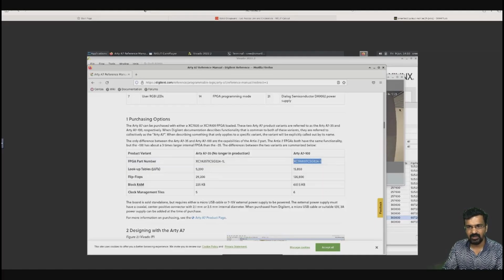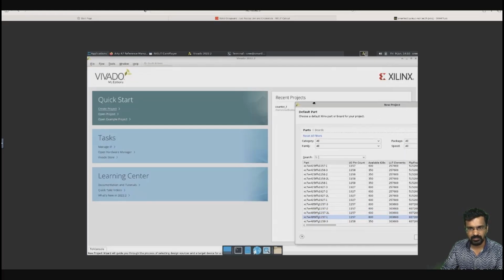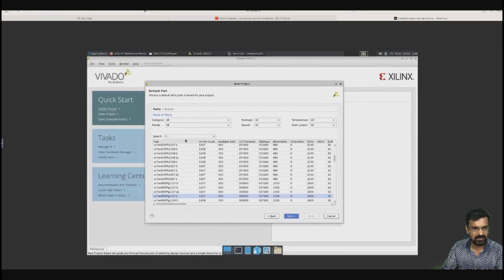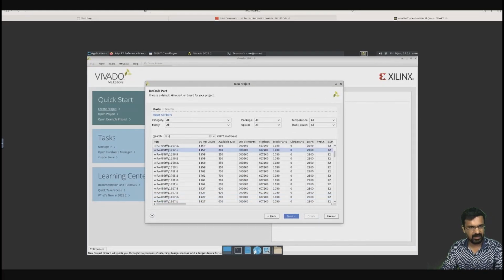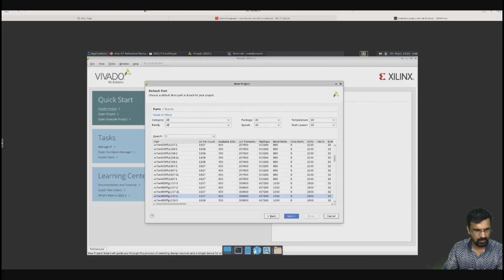Okay, and we'll come back to our Vivado window. If this part is wrong, you will not get any of the correct things.